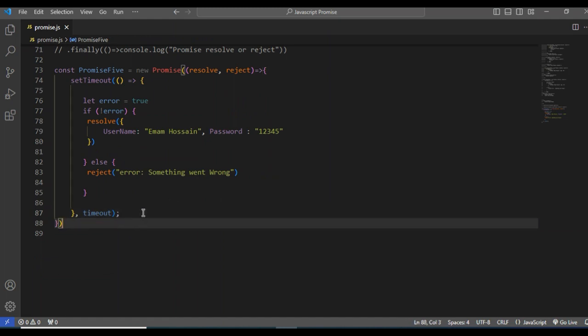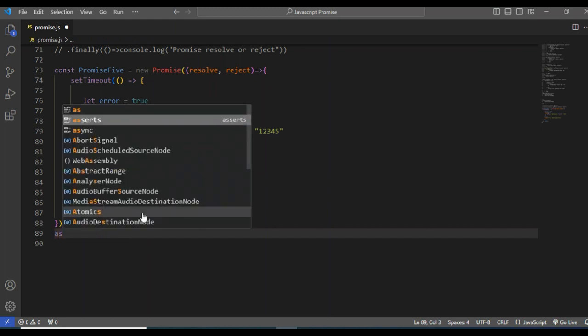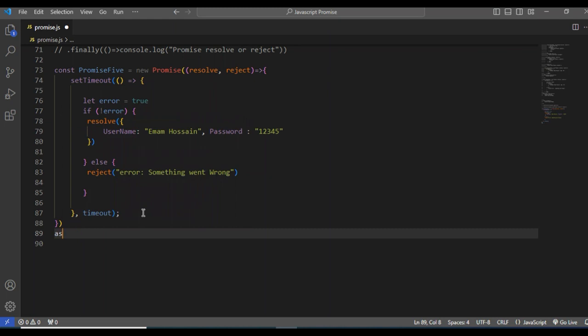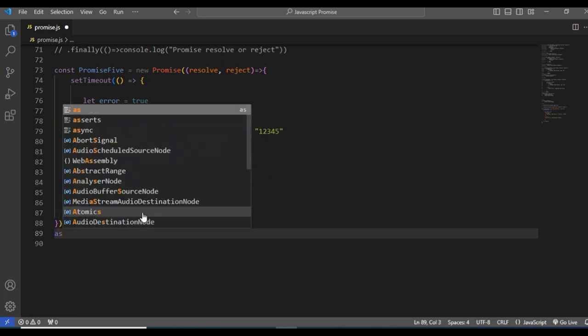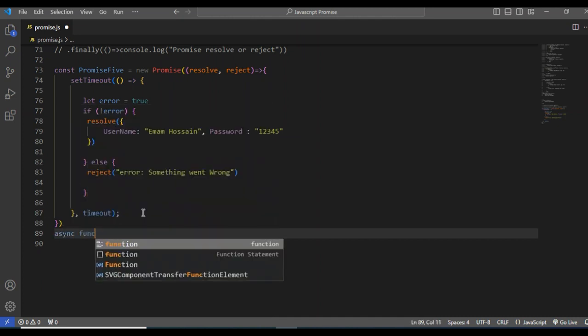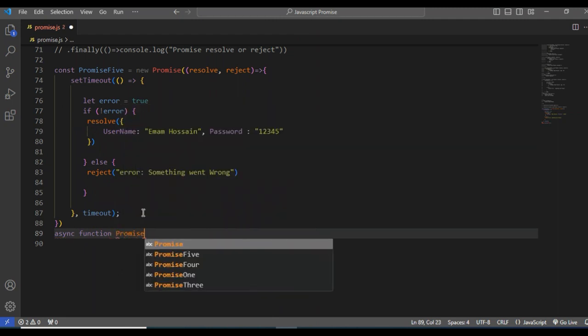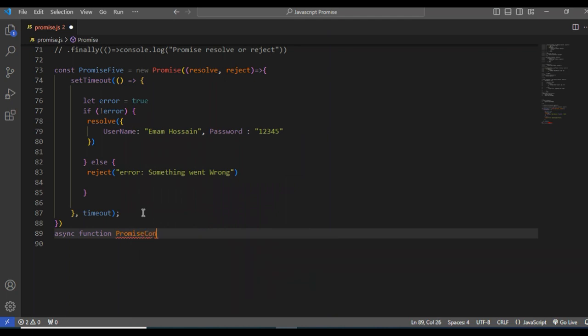But I told you I would show how promise works asynchronously. There is an async keyword in JavaScript. Async needs a function, named promise consumed.